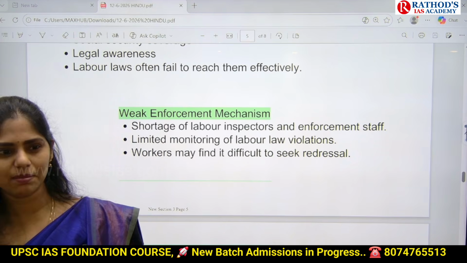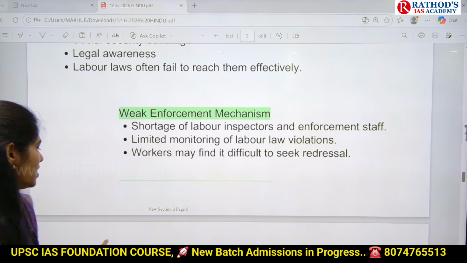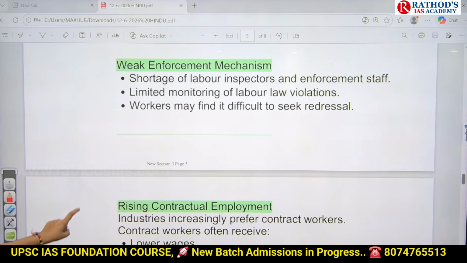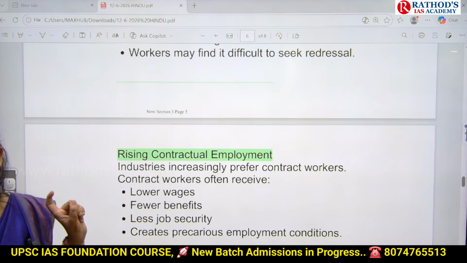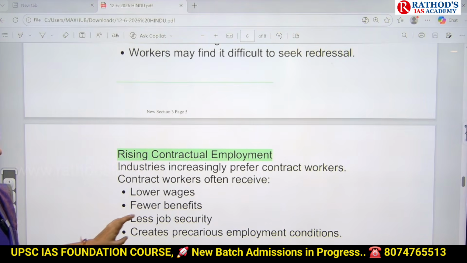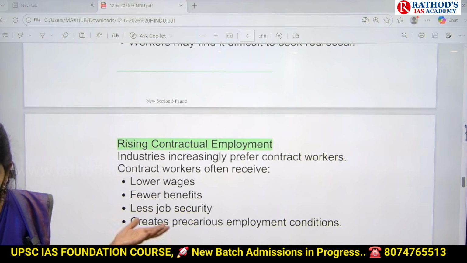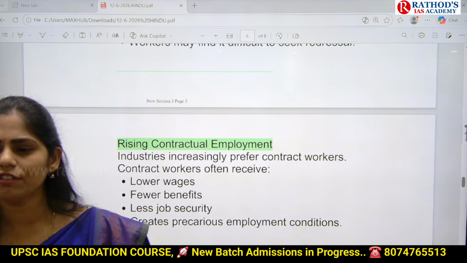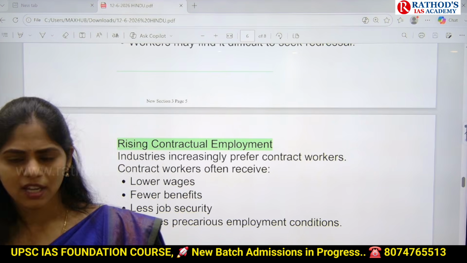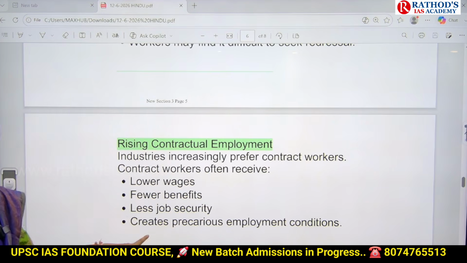You know this contract based work, right? So nowadays there is increasing contractual employment. Because of this, what is happening? They will receive lower wages and very few benefits, and they do not have any job security. They will make them work for 1 week or 10 days or 15 days till that project is done. So in that way, again, our labor will be getting exploited.